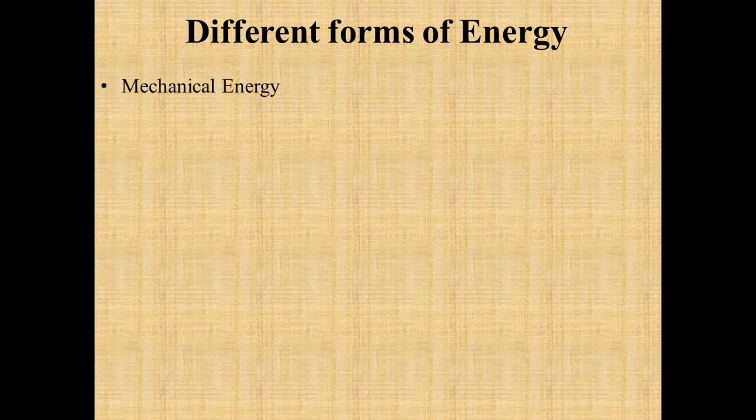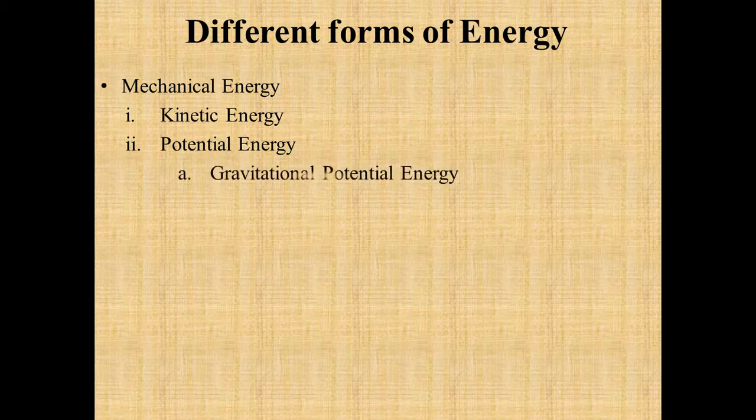So there are different forms of energy. In that we will study mechanical energy. Other forms of energy you must have studied in the previous class, like light energy, sound energy, magnetic energy, electrical energy, and tidal energy. Today we will discuss mechanical energy and its two forms. The two forms of mechanical energy are kinetic energy and potential energy. Potential energy again has two forms: first is gravitational potential energy and another one is elastic potential energy.